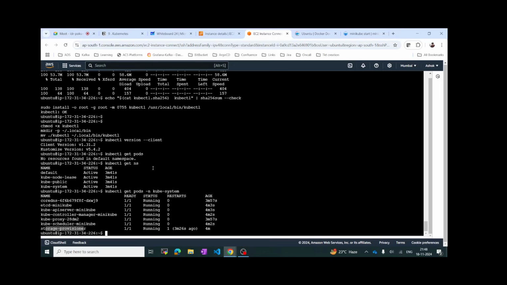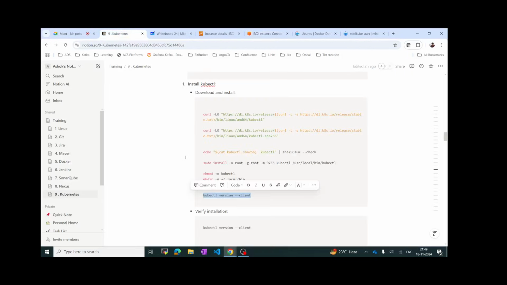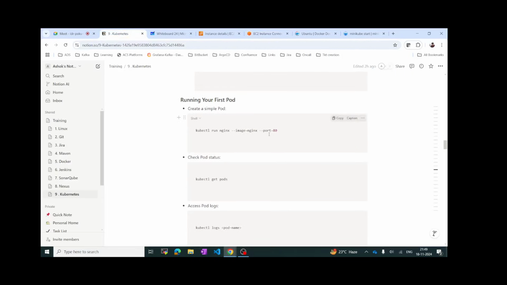If you see here now, the entire Kubernetes cluster is ready. Kubectl get pods: by default, if you're not giving any namespace, it will check the default namespace, and then it will say that nothing is available. So now let's try to run a simple pod.